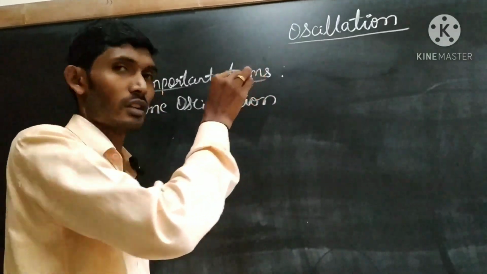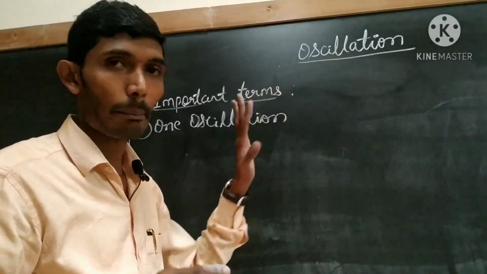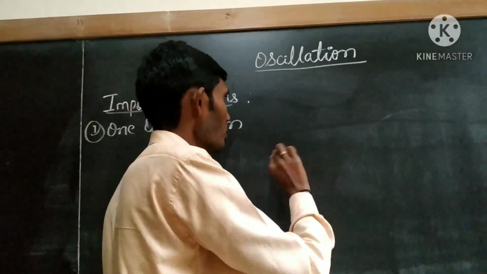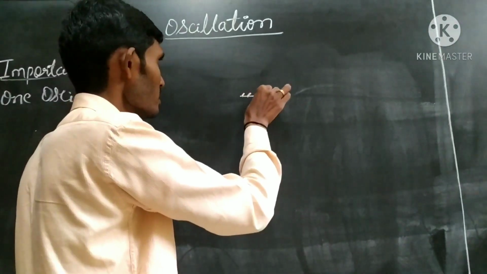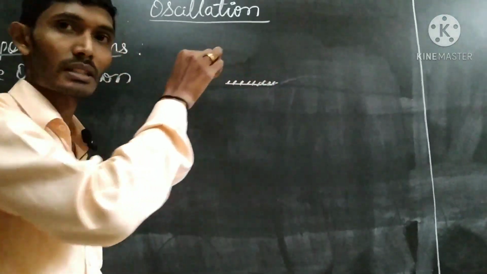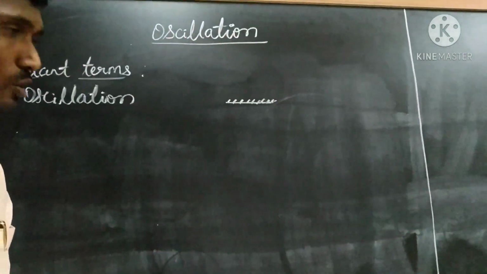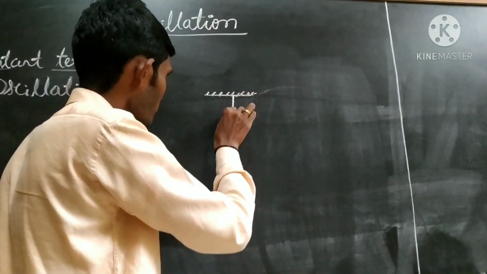Now, I will take a pendulum. What will I do for a pendulum? I will take a rigid support. So this is a rigid support, or you can imagine a stand. Okay? I will take a thread. So this is a thread.